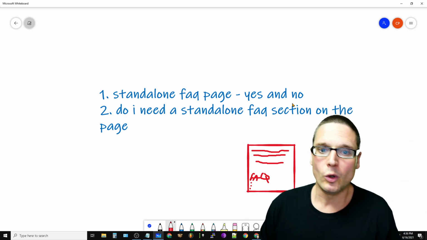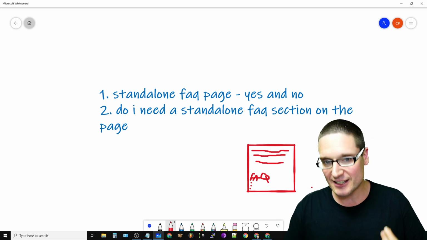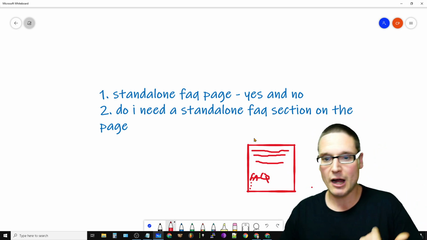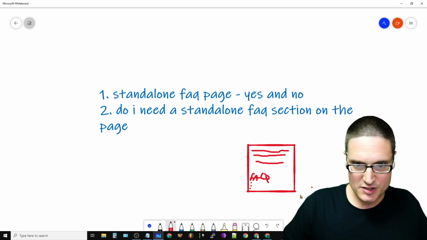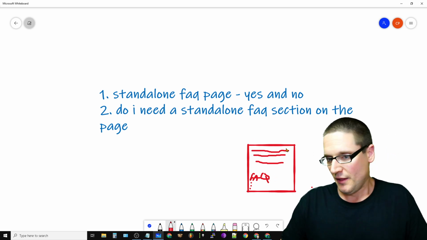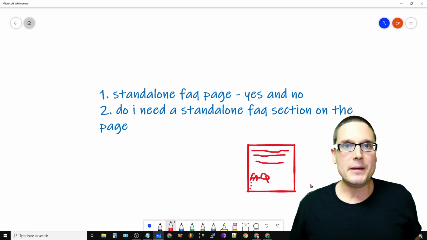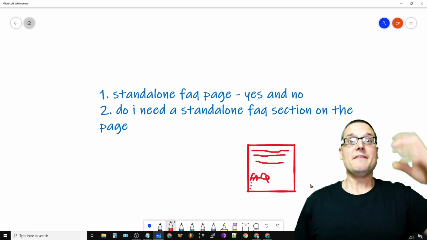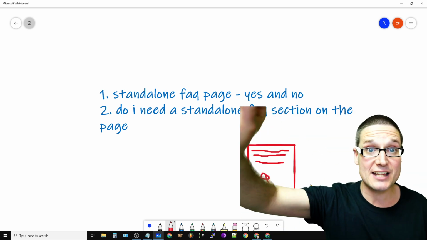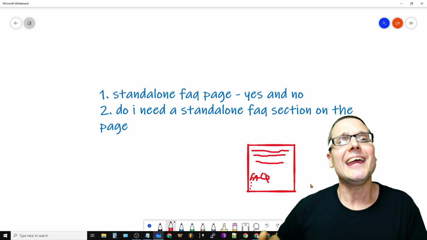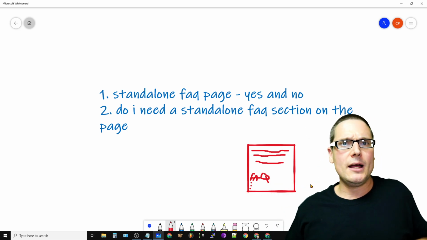Now, number two, do I need a standalone FAQ section on the page? Now, I drew a little diagram here, and this is what I mean. So this is a web page, this little square here. This is the content, and then a lot of people will write FAQ and then put like 3 bullets and then do ask question, answer question, ask question, answer question. You can do that, but why muddy up the page?